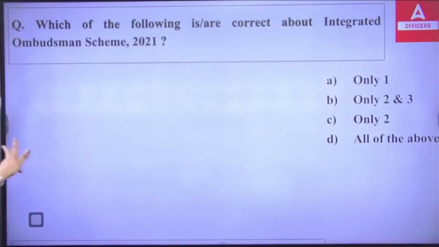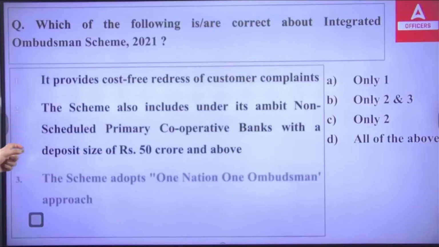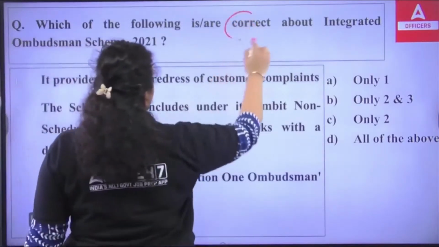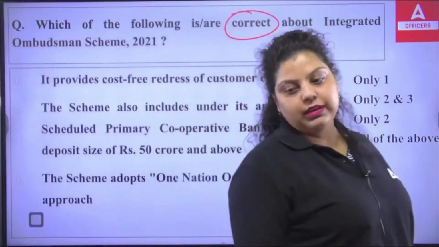Okay. Now, first, it provides cost-free redress of customer complaints. Second, the scheme also includes under its ambit non-scheduled primary cooperative banks with a deposit size of 50 crore and above. Then the scheme adopts one nation, one ombudsman approach. So, which of the following is correct about the integrated ombudsman scheme? A, B, C or D? Which of the following is correct?